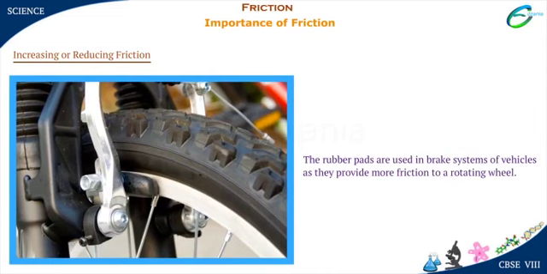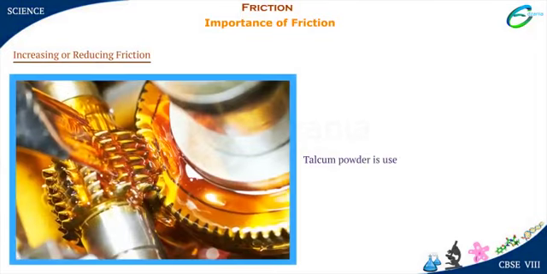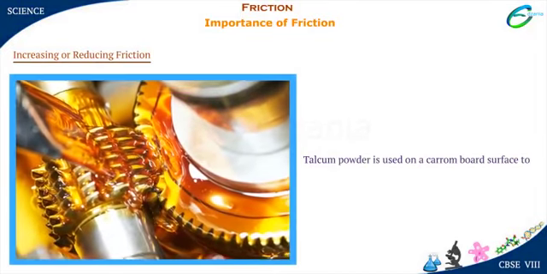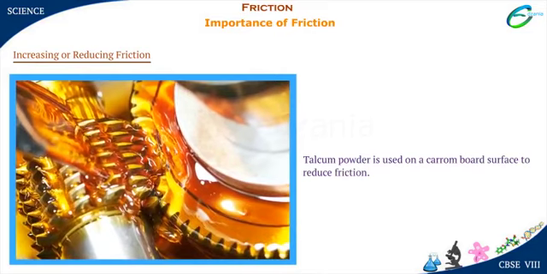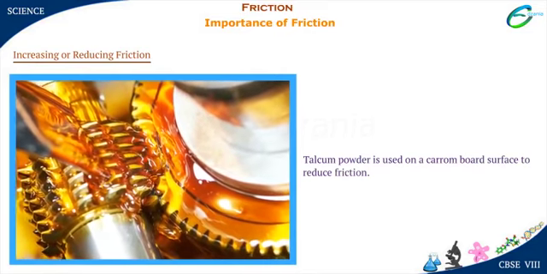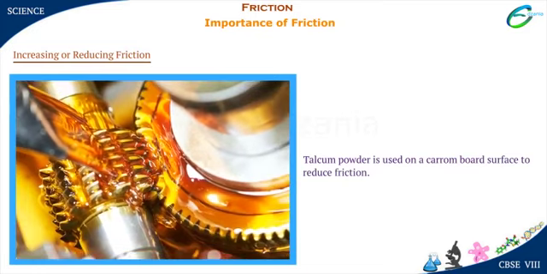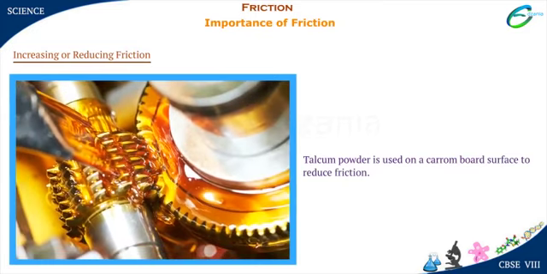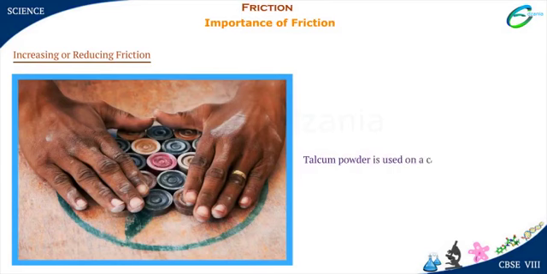Now let's see the methods of reducing friction to our advantage. Grease and machine oils are used to reduce friction between moving parts of machines. Any non-sticky material used to reduce friction is called a lubricant. Lubricants are slippery materials. Talcum powder is used on a carom board surface to reduce friction in moving coins and striker.